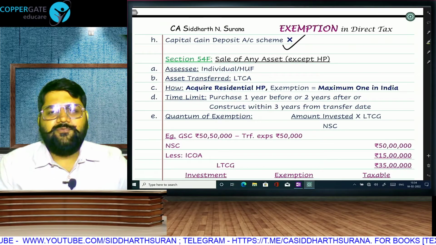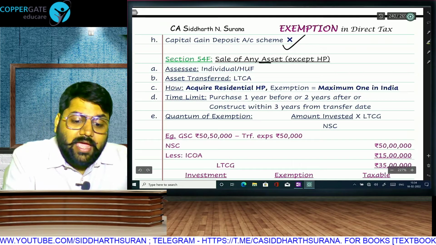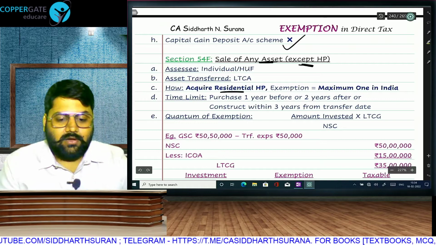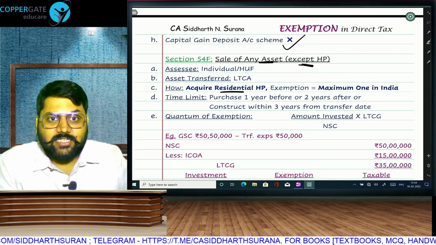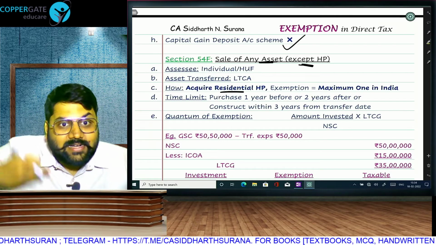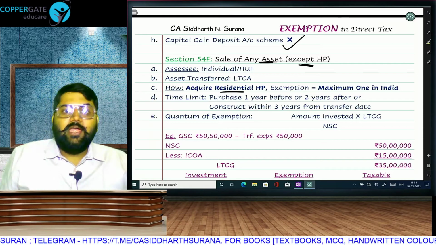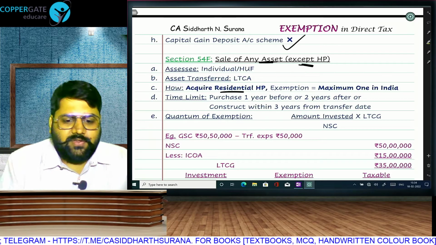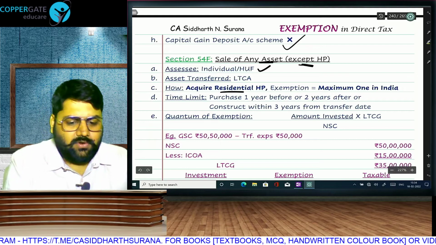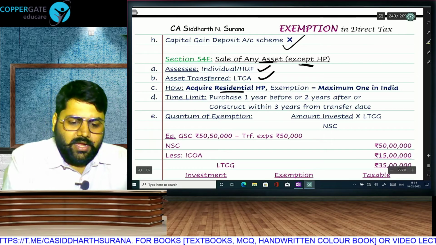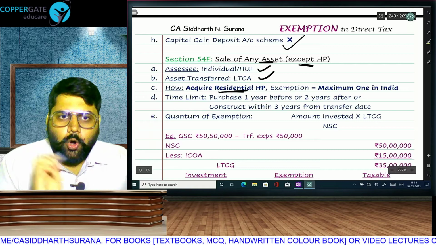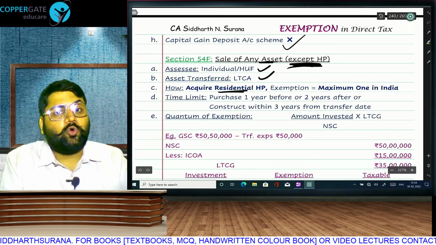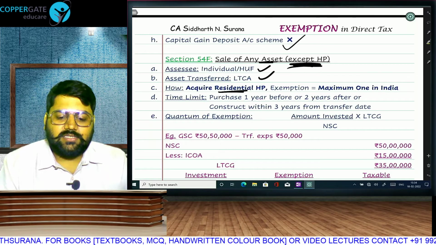And finally 54F: sell any asset except house and invest in house. If you sell house and buy house, then it is 54, but if you sell anything else, like land, gold, shares, or jewelry, and invest in house, then you will get 54F. Individual, HUF same as 54, long term same as 54, invest in residential house same as 54. The only difference is that the asset being sold in 54 was a house, here it is other.